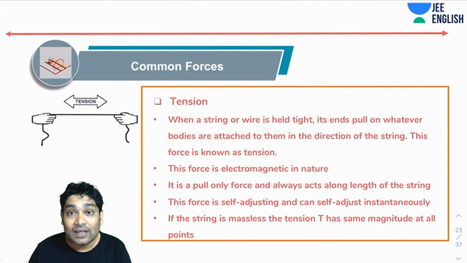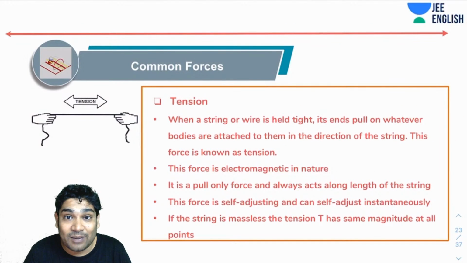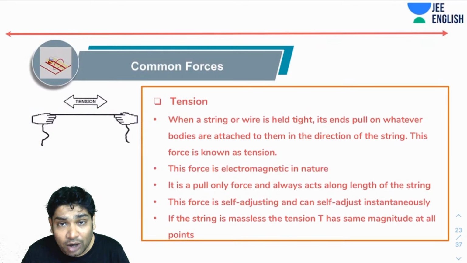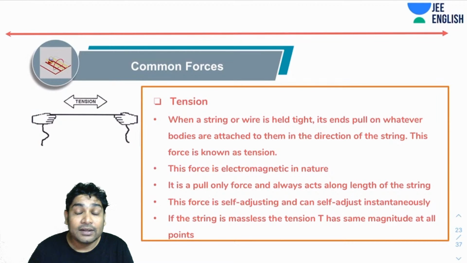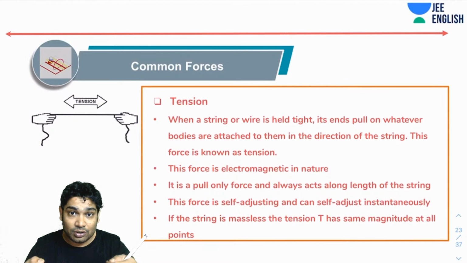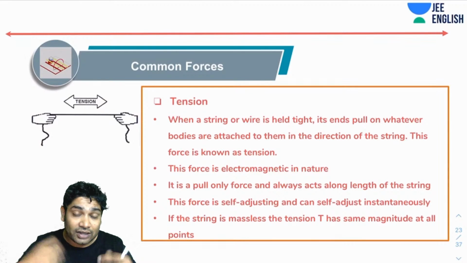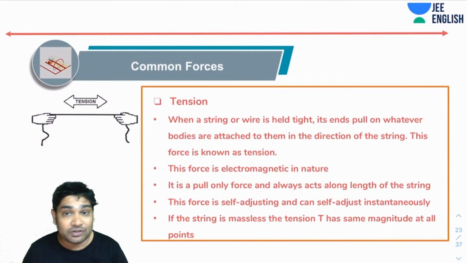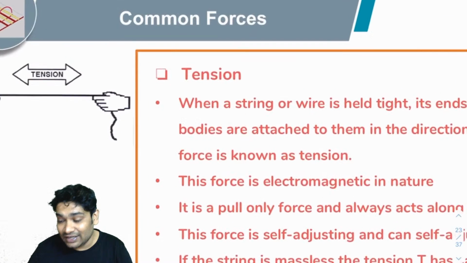Alright, next let's talk about the tension force. What is a tension force? When a string or a wire is held tight, its ends pull on whatever bodies are attached to them in the direction of the string. This force is known as tension force. So essentially, it's not only the things attached to the ends. A string tends to pull every part of the string, by the way.